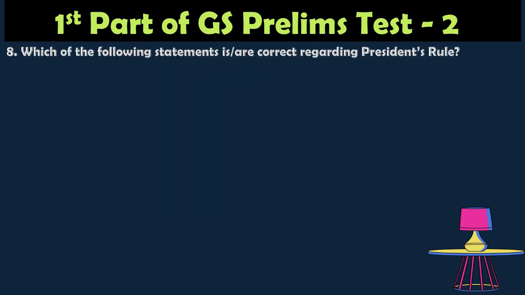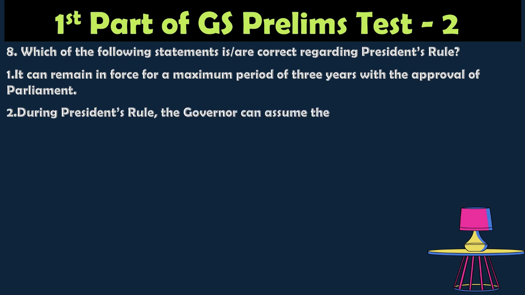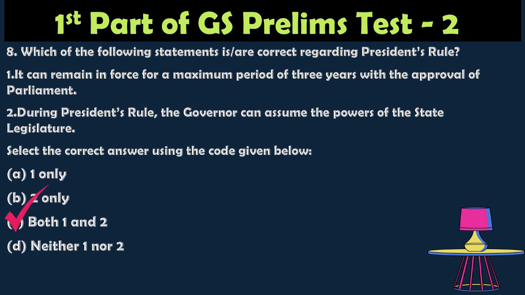8th question. Which of the following statements is correct regarding the President's rule? First statement, it can remain in force for a maximum period of 3 years with the approval of the Parliament. Second, during President's rule, the governor can assume powers of the state legislature. Select the correct answer using the code given below. A 1 only, B 2 only, C both 1 and 2, D neither 1 nor 2. The correct answer is both 1 and 2, because President's rule can last up to 3 years with periodic parliamentary approval, and also the governor can assume legislative powers during the period.